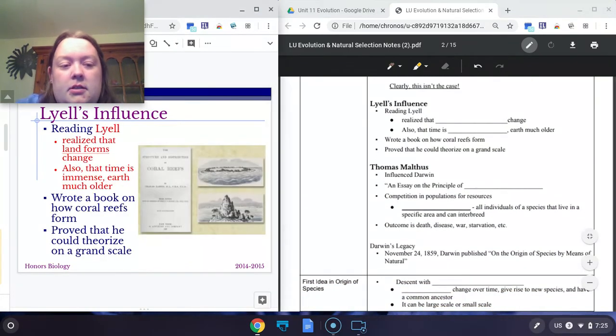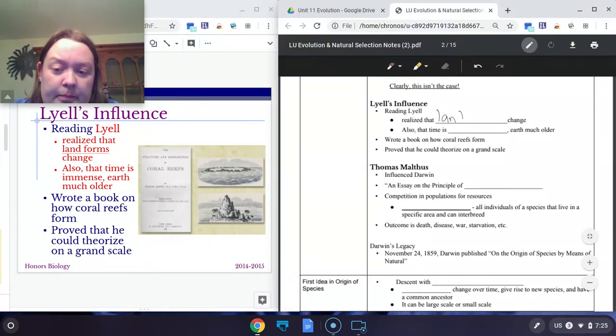The second scientist that influenced Darwin, his name was Lyell. Lyell did work based on land and time. So he realized and wrote about landforms, saying that landforms can change over time. So what that means is one particular area of land can change. It's not always the same. There might eventually be a mountain where there was not a mountain, or an ocean where there was land, or land where there once was an ocean. So land changes over time.